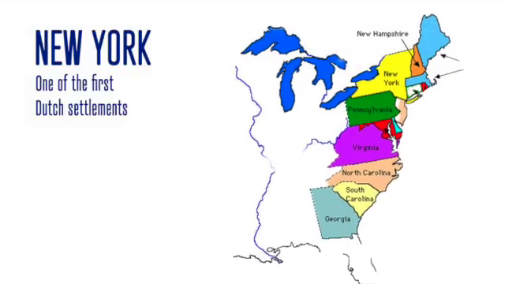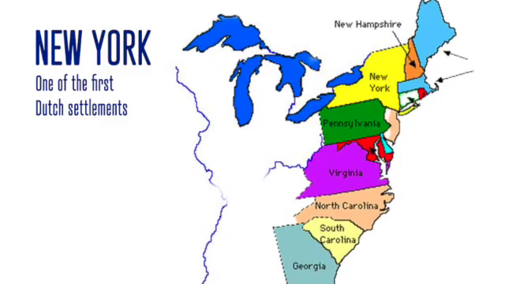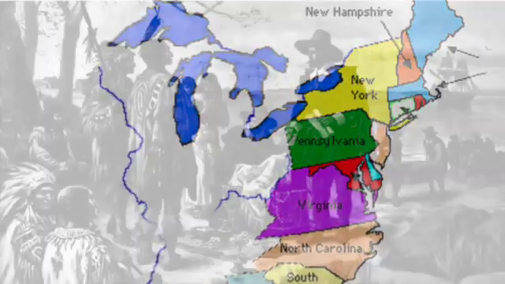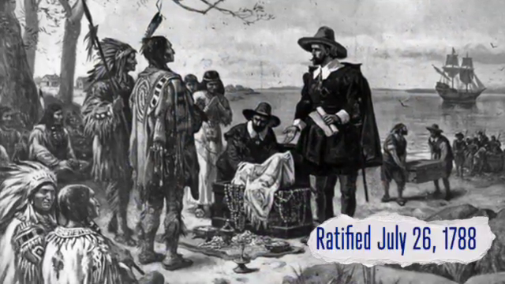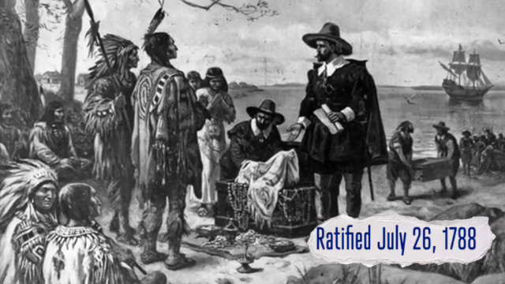Now we're going to the place we know as the Big Apple. Not just New York City, but New York State. This was one of the first Dutch settlements. It was ratified July 26, 1788.